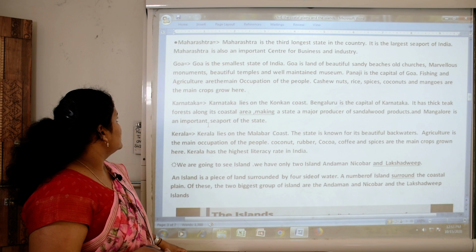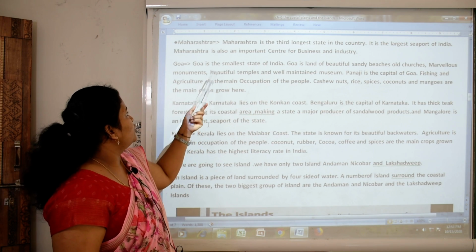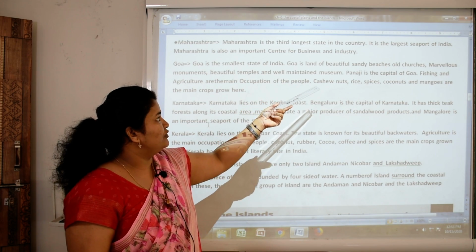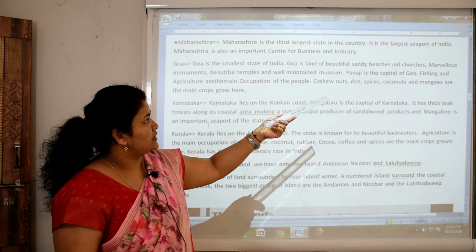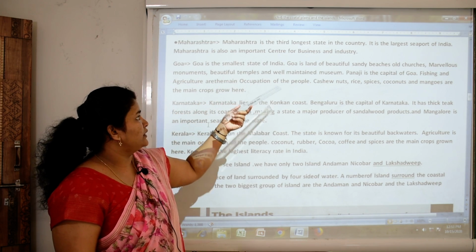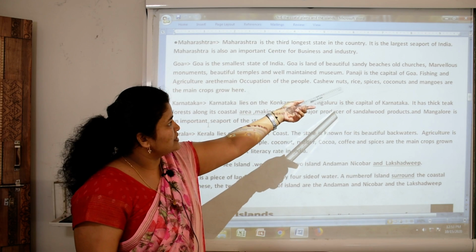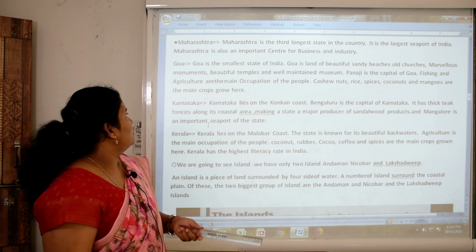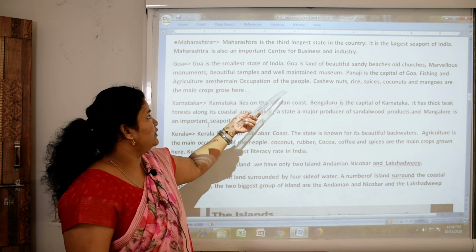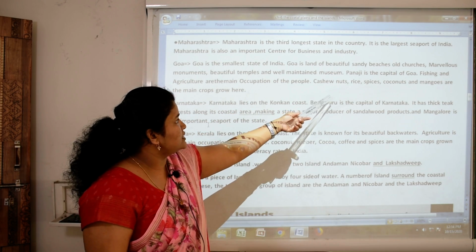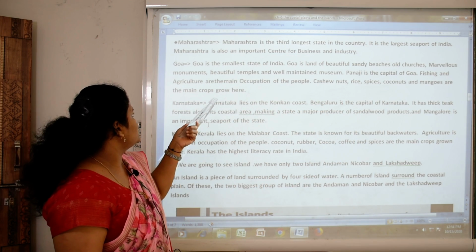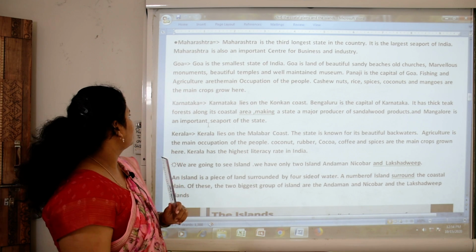Now next state, Goa. Goa is a small state of India. Goa is a land of beautiful sandy beaches, old churches, marvelous monuments, beautiful temples and well-maintained museums. Panjim is the capital of Goa. Fishing and agriculture are the main occupations of the people. Cashew nuts, rice, spices, coconut and mangoes are the main crops grown here in Goa. Okay?